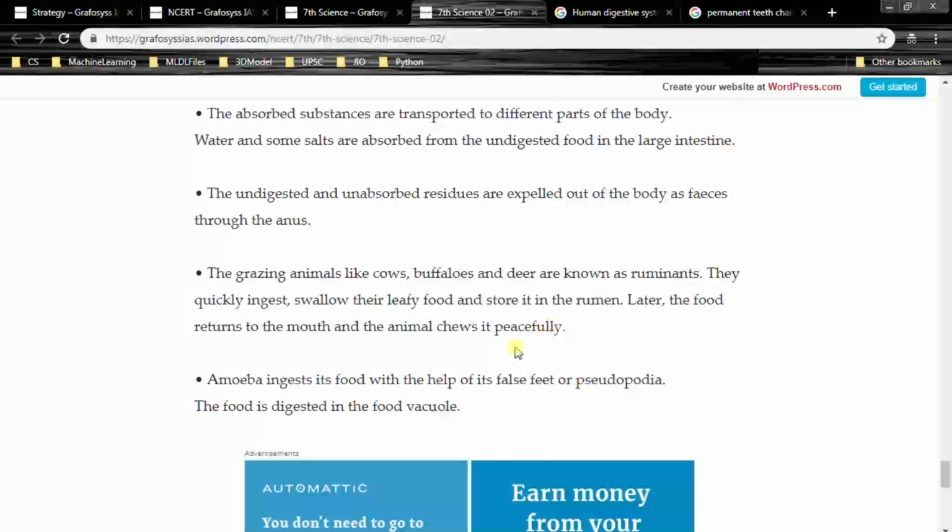Right. Amoeba ingests its food with the help of its false feet or pseudopodia. The food is digested in the food vacuole.